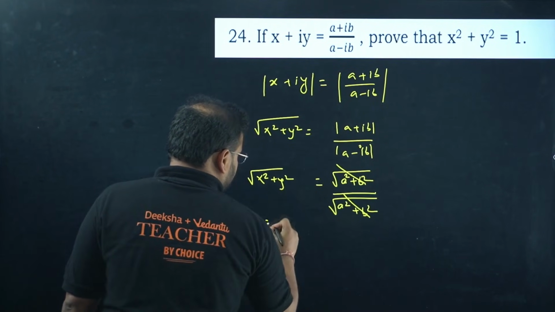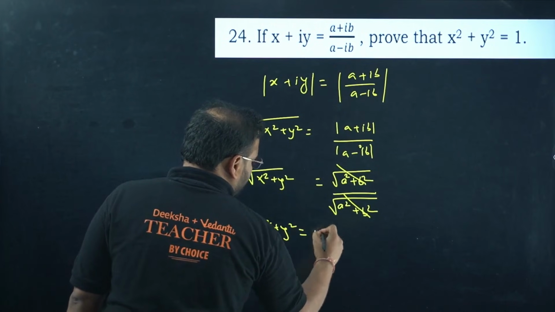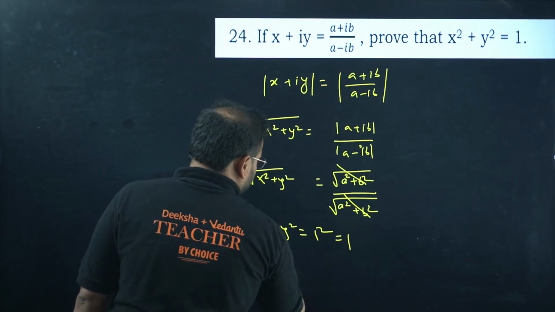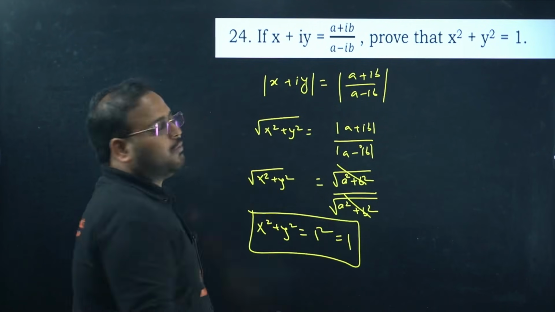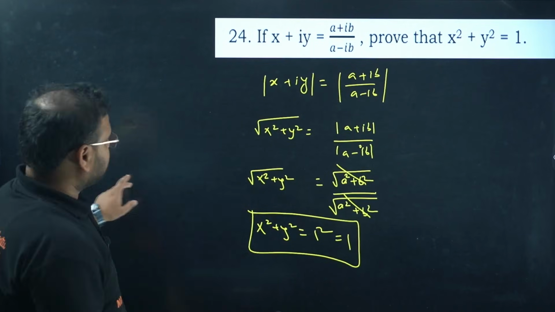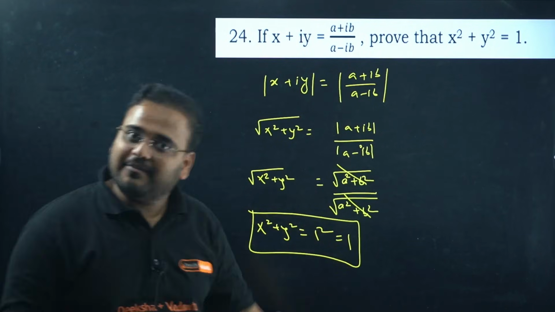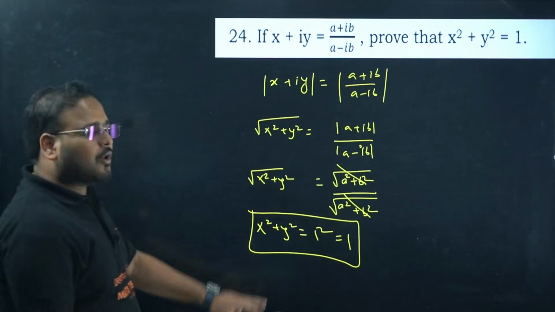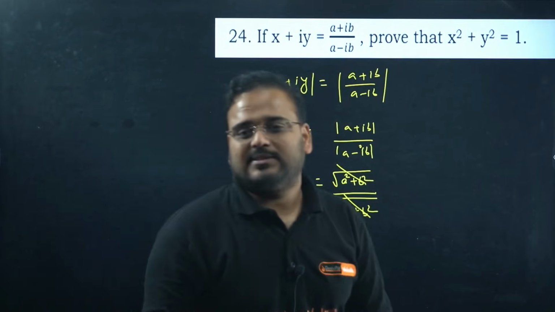Now you can get it. X square plus y square becomes a square of 1. Hence answer is 1. My answer is proven. You can see. Don't worry. This is an easy question. I have brought in a 3 marker a similar concept, but there are more steps than this one. Okay.